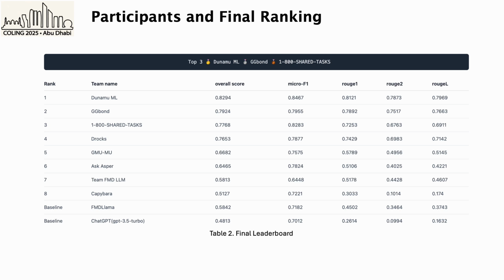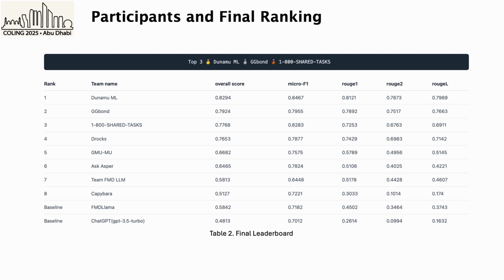32 teams have registered for the FMD challenge, out of which 8 teams have valid results on the leaderboard and submitted their solution papers. Table 2 shows the final ranking. We employ 2 baseline models: FMD Llama and GPT 3.5 Turbo.